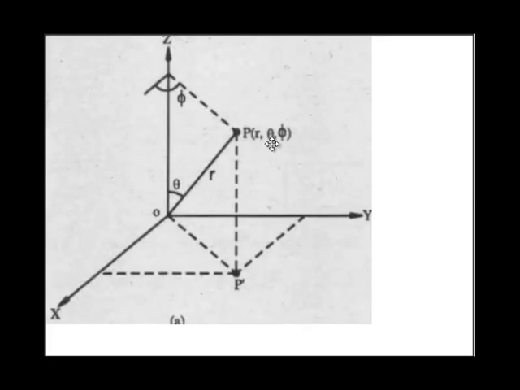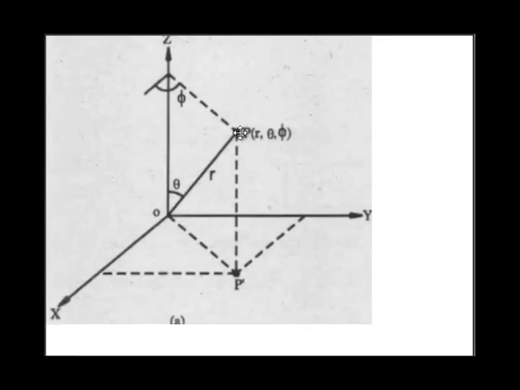The second is theta, an angle in degrees, measured between the position of point P on origin and the z axis, its increasing direction is downward. And phi is the angle between the position of point P on the z axis and the xz plane. So this is the spherical system.